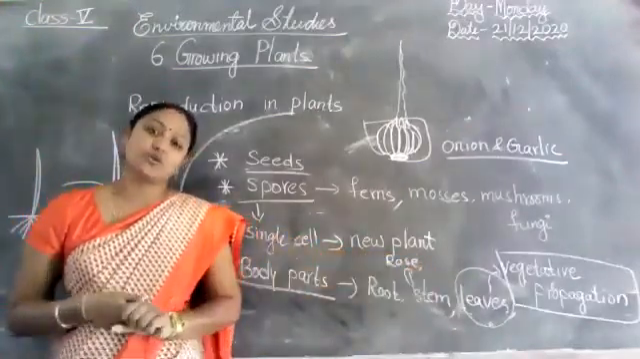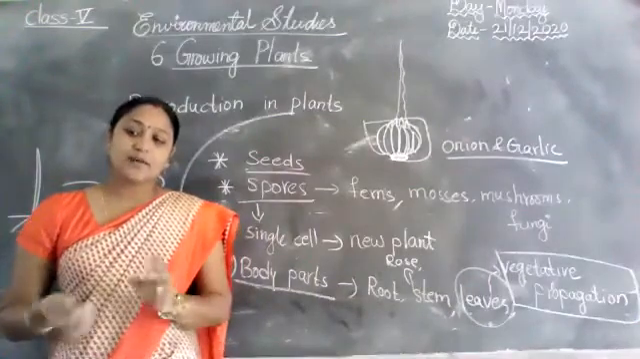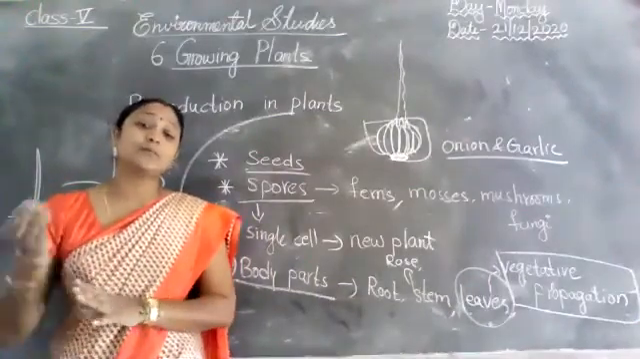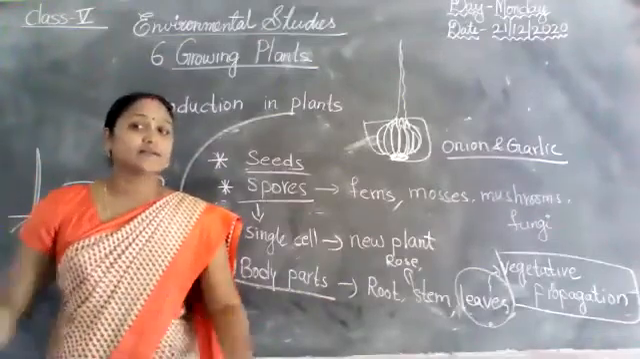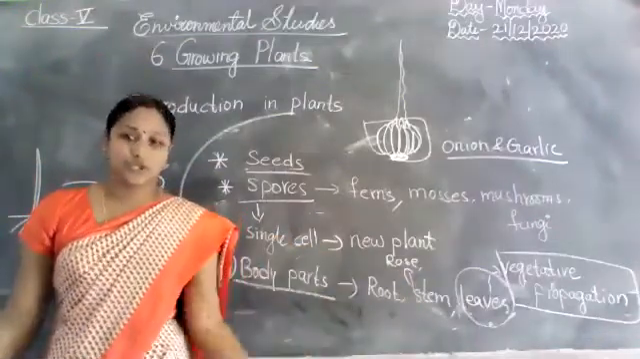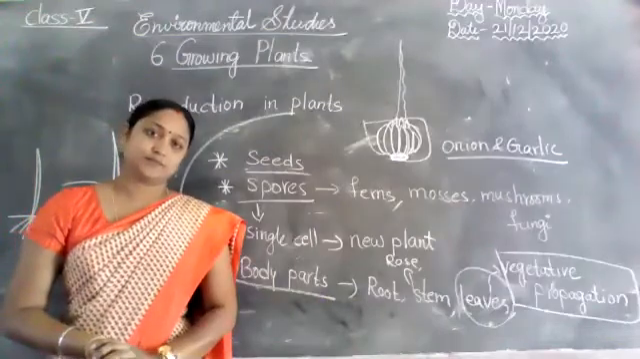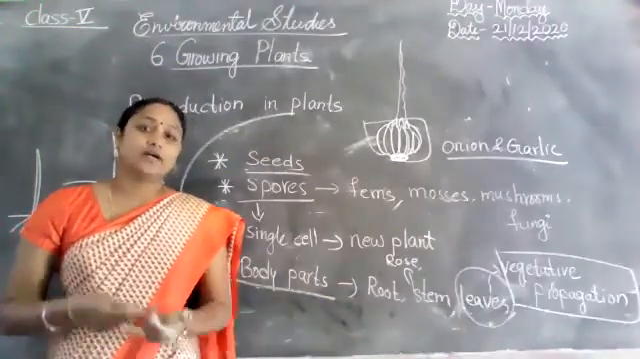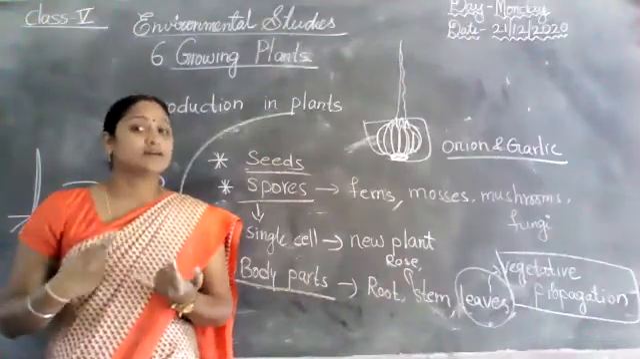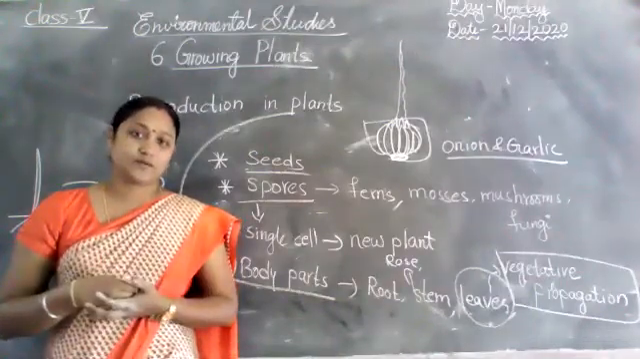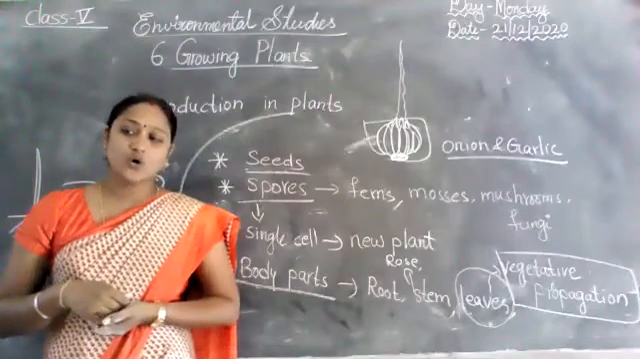What is vegetative propagation? Some plants reproduce from their body parts. Which plants reproduce from their body parts? That is called vegetative propagation. Okay, already here I taught examples of root, examples of stem, and examples of leaves. Okay, children? So, next one.